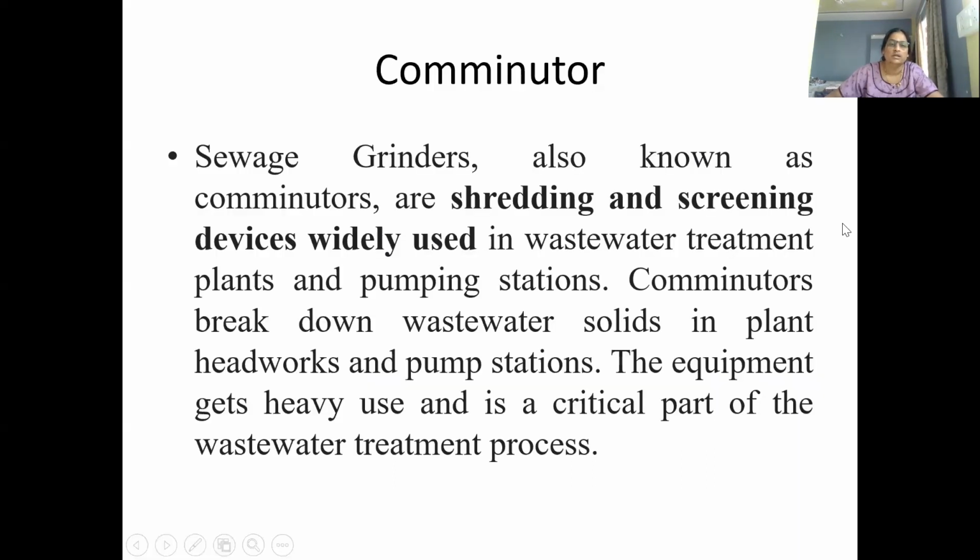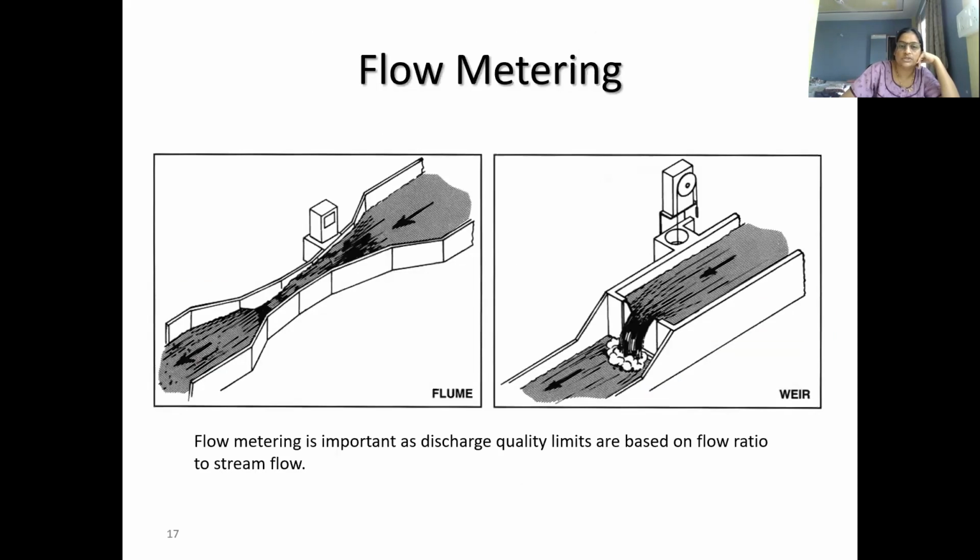So write down: it is a sewage grinder and it is also known as the comminutor, where we are shredding the particles into smaller pieces and allowing them to flow along with wastewater in the further treatment processes.